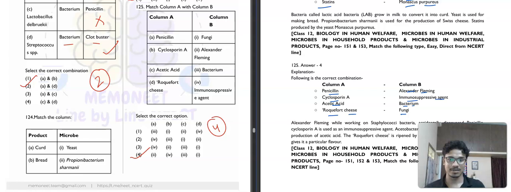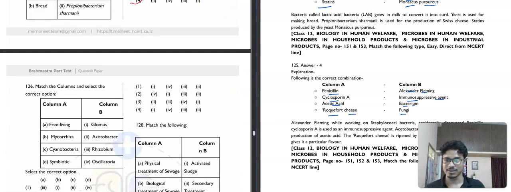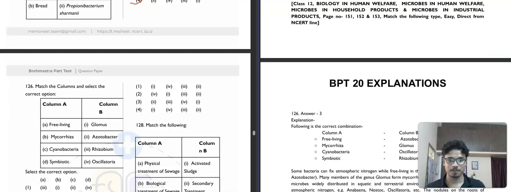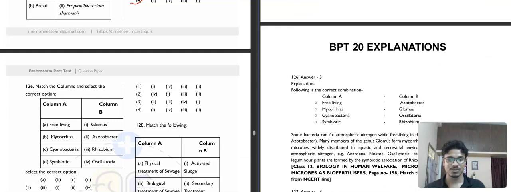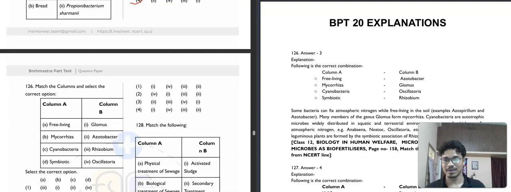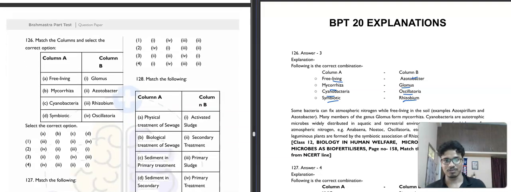Then question number 126, I guess. Yes, 126. So which of the following is a free living bacteria? So here among the column B, the free living bacteria is Azotobacter. The mycorrhiza is associated with glomus, you know that relationship. Then cyanobacteria, Oscillatoria, symbiotic bacteria is rhizobium. So our correct answer for this will be option number 3.